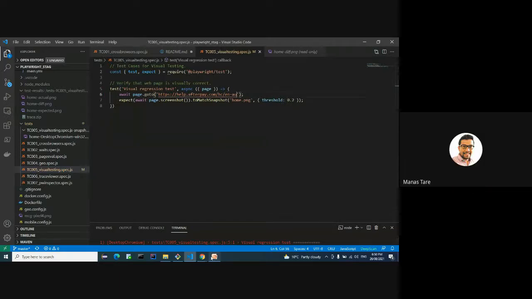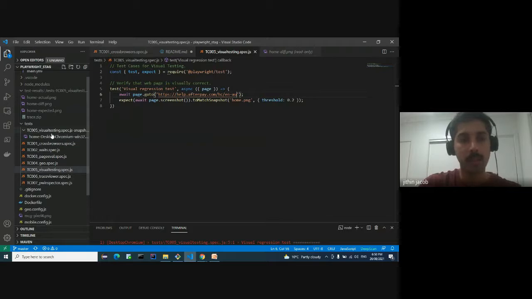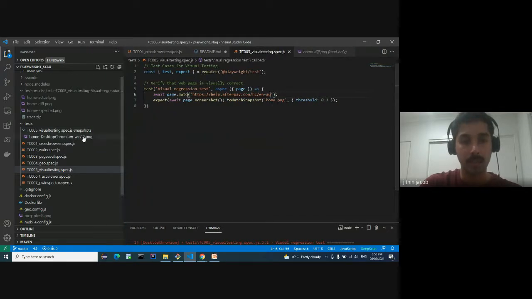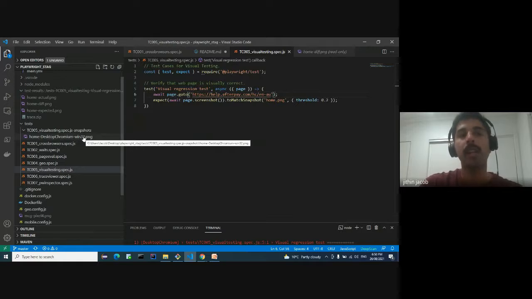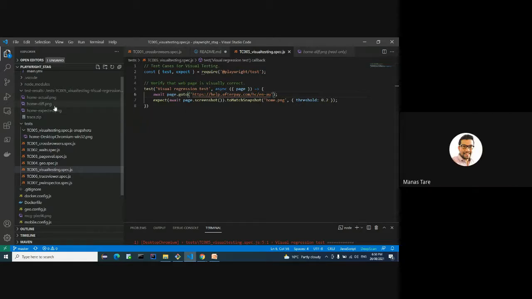Jitin, where are the baseline images stored? Here. There is a directory here. It needs to be part of our repo. When we run the test case for the first time, it creates a directory with this screenshot. And then if the test case fails, it creates another directory like this with the expected, actual, and difference. So you don't have to pass a reference to your baseline image?